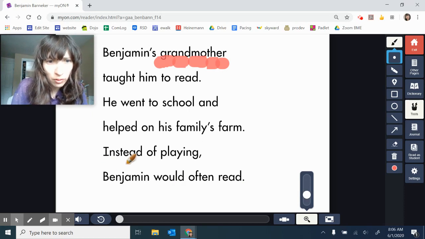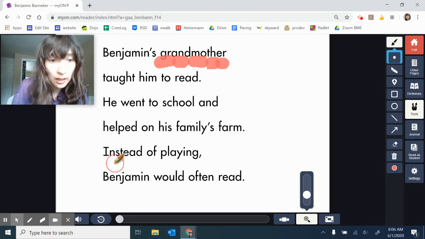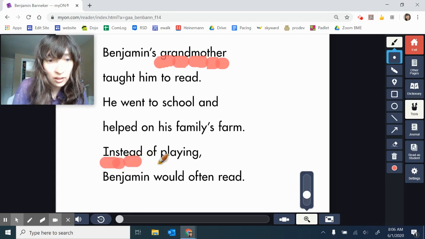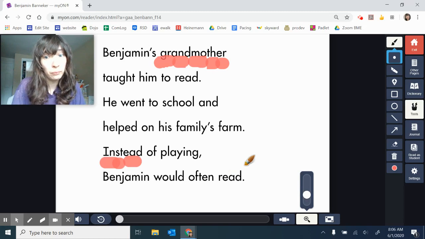Here's a tricky word for me. Can you help me crash these parts together? What parts do you see? In, stead, instead. Instead of playing, Benjamin would often read. That reminds me of some other people I know that like to read instead of playing. They're really growing their brain.